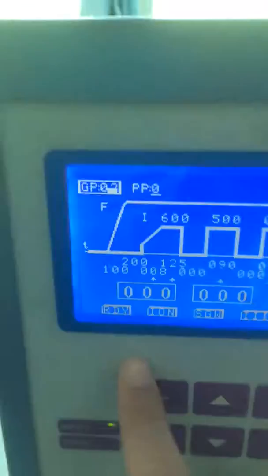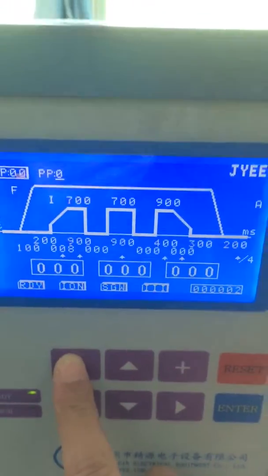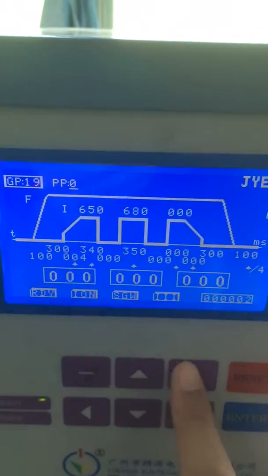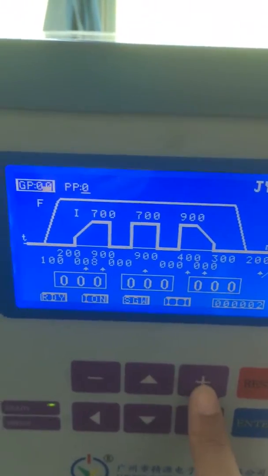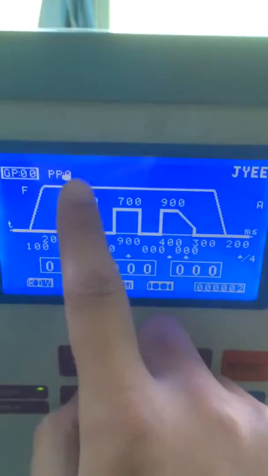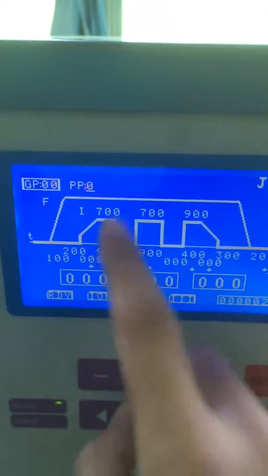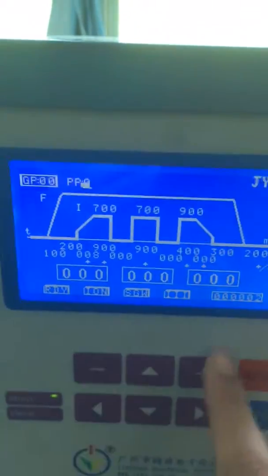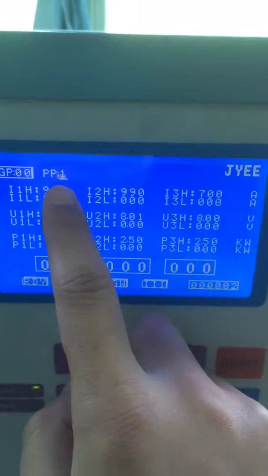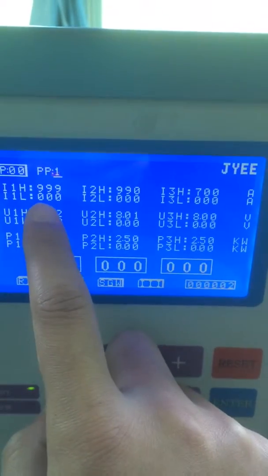This is group. We can store 20 groups in advance. And this is a page. We have 2 pages. This is page 0, the welding parameter setting page, and page 1 is a monitor page.